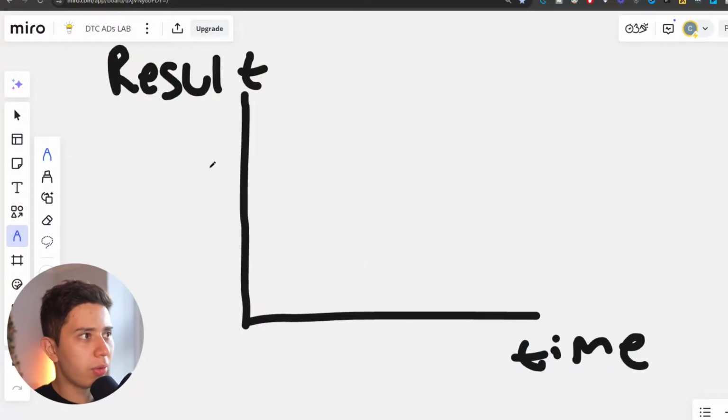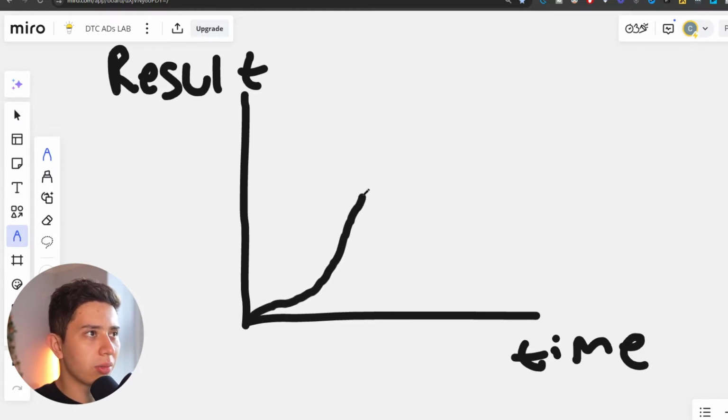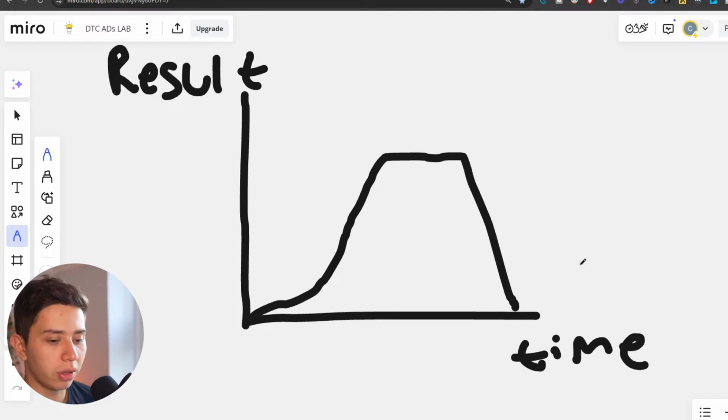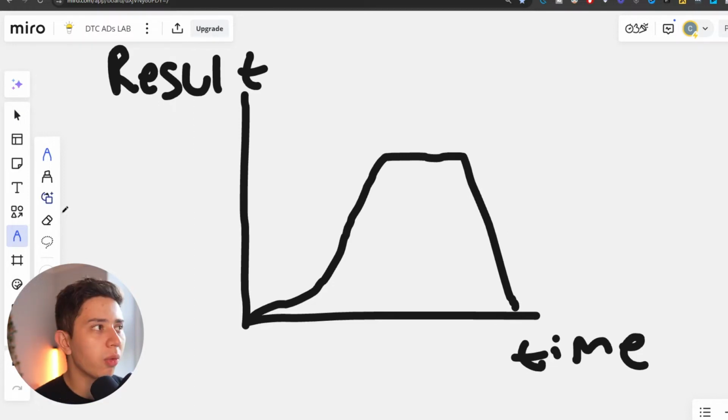Now, what does ad fatigue mean? So if you have time here and result here, ad fatigue looks like this. So you run an ad, it might take a while to get results, but you start to get some results and you're very happy. Like, holy shit, this ad slaps. Then the results kind of stay the same for a while and you're pretty happy. And then what happens? Boom, it drops. The results go down, time goes on, nothing happens. Ad fatigue.